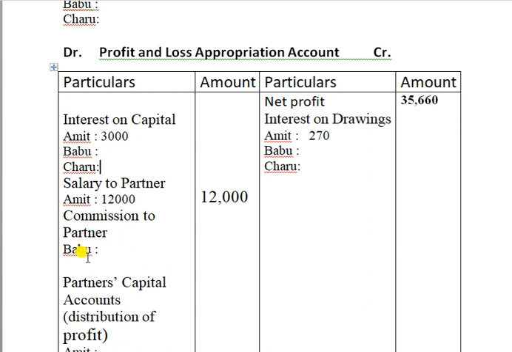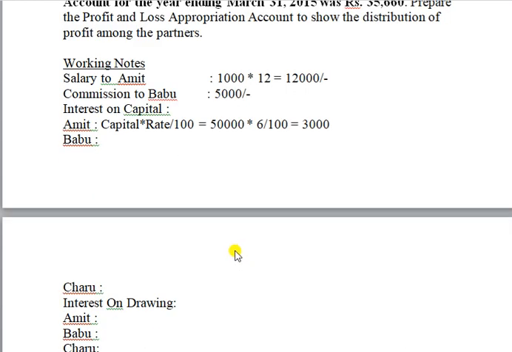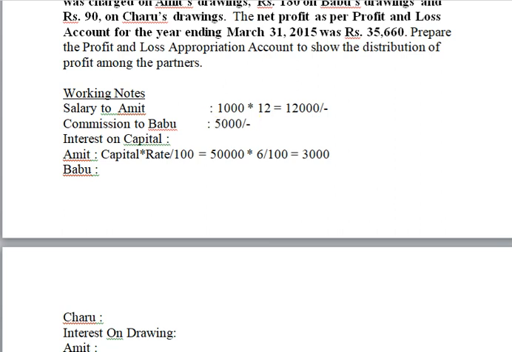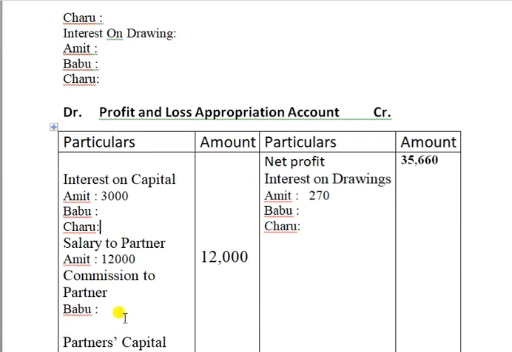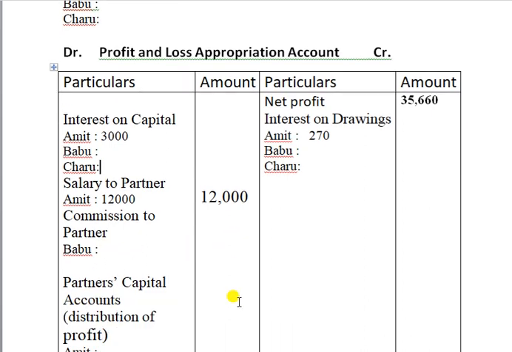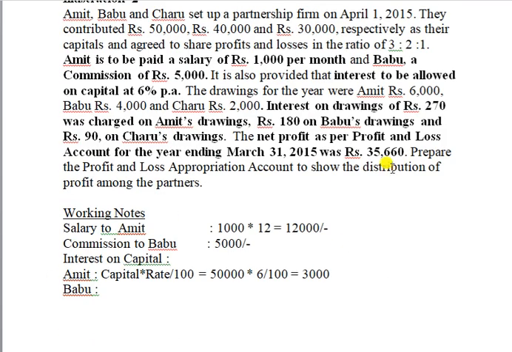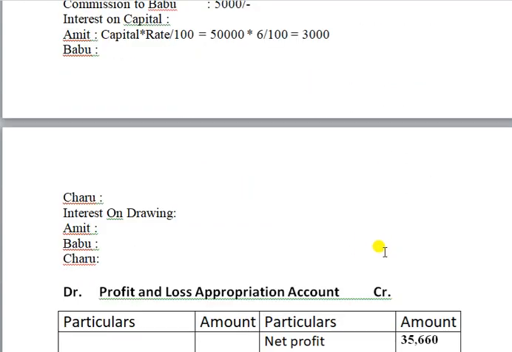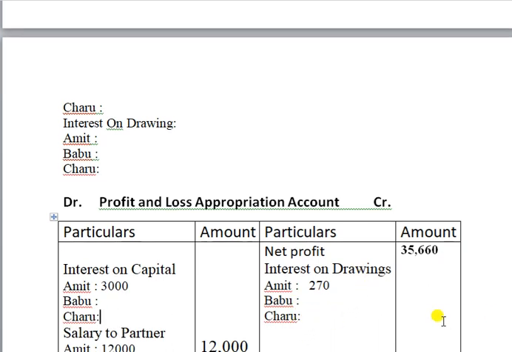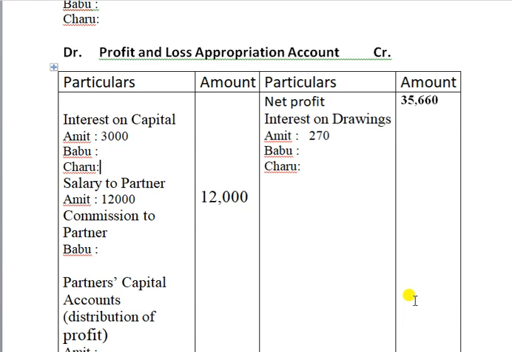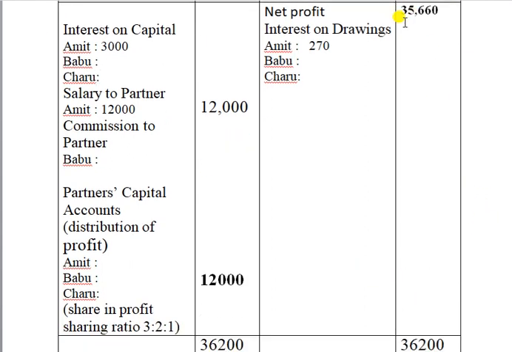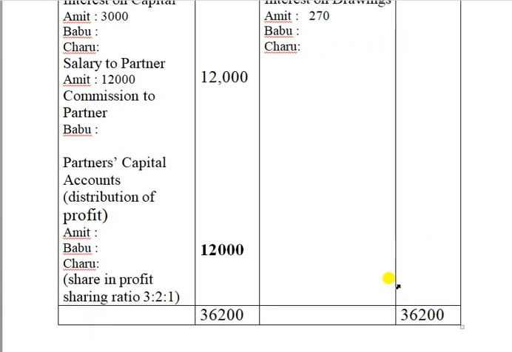Commission to the partner, Babu. How much is he getting? You have to calculate, and here we wrote 5,000 rupees. That 5,000 rupees you can write here or directly in the outer column, only one amount. Next, interest on drawings: 270 is directly given, then 90 and 180. You have to write them in their respective columns. Then put this total into the outer column. Then afterwards you add 35,660 and this amount, and you will get 36,200 rupees as a total.